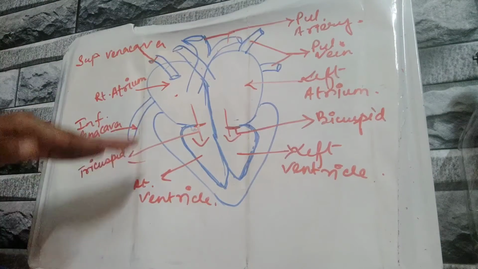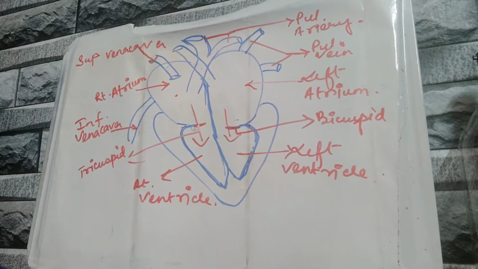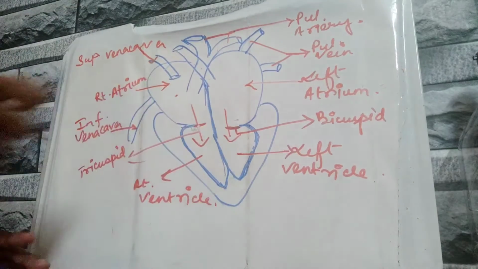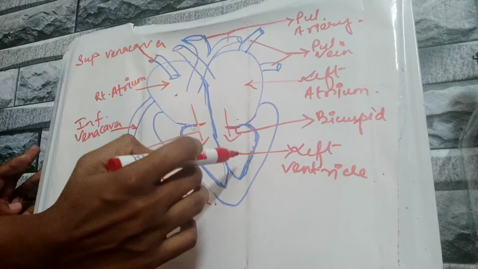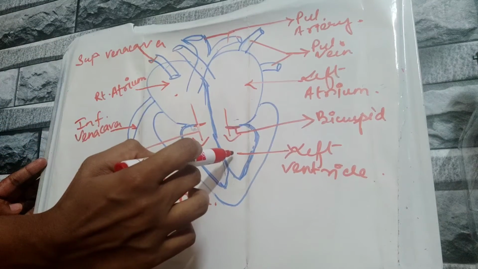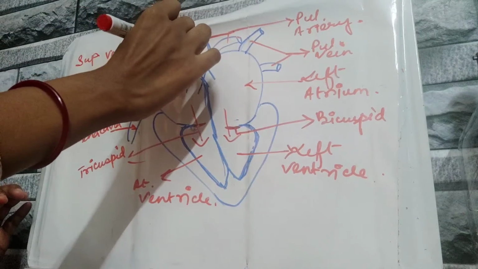Now after the ventricle gets swelled up, the ventricle is filled up with blood. The oxygenated blood now needs to be circulated throughout the entire body. Now this oxygenated blood from the left ventricle will go to the aorta. That means this one.